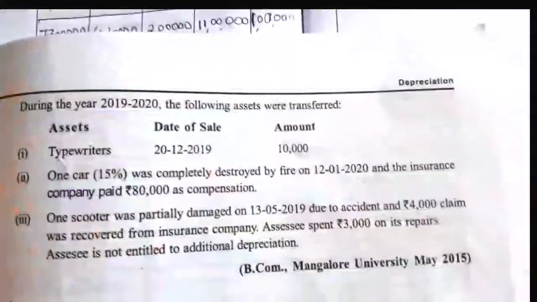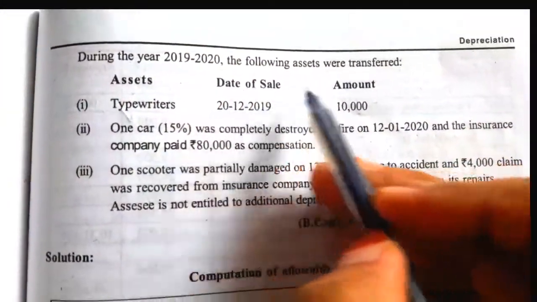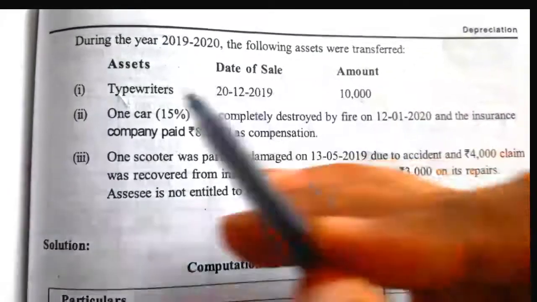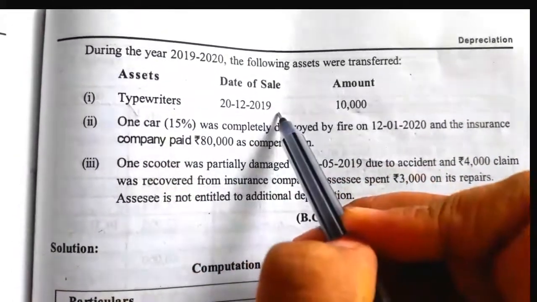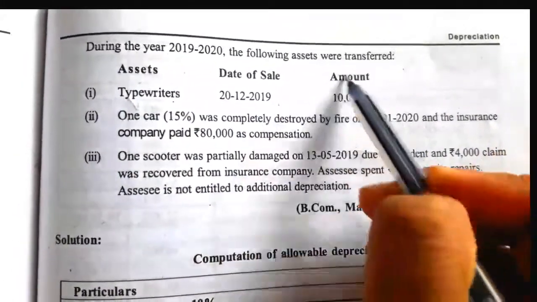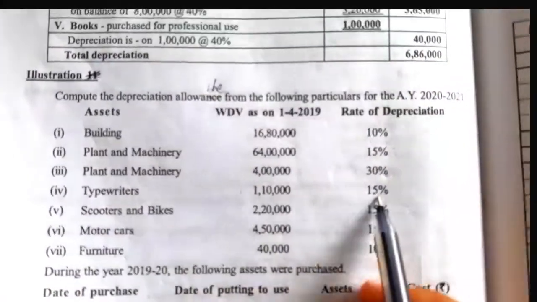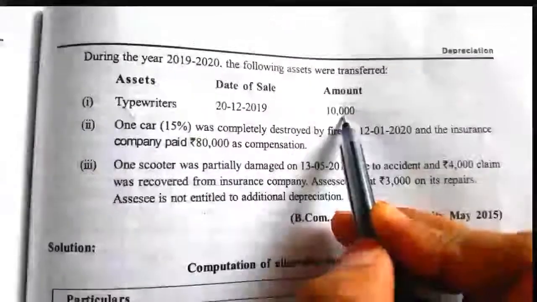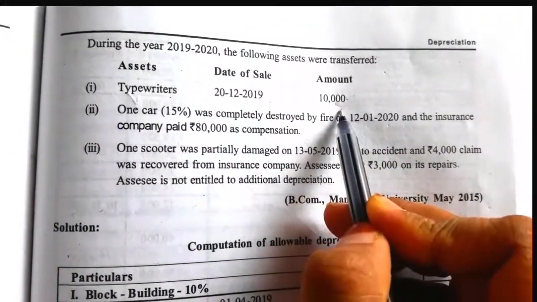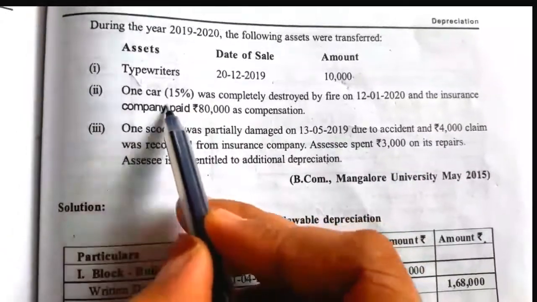Next, during the year 2019-20, the following assets were transferred. Typewriter, date of sale is December 2019. The value of the typewriter is 10,000. So the typewriter comes in the plant and machinery column, and we have to deduct it in the plant and machinery 15% column. Next, one car.